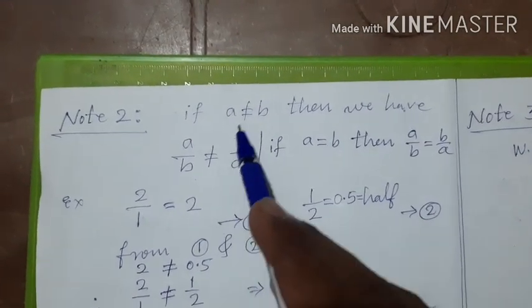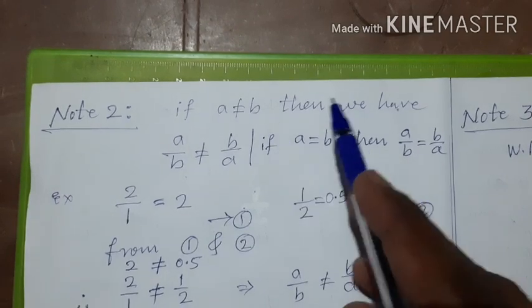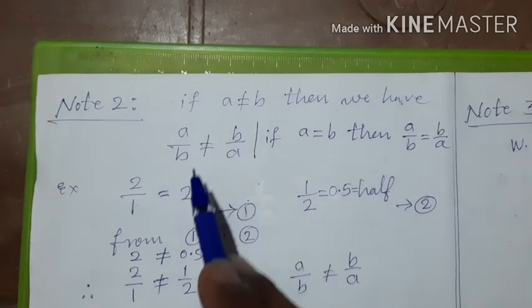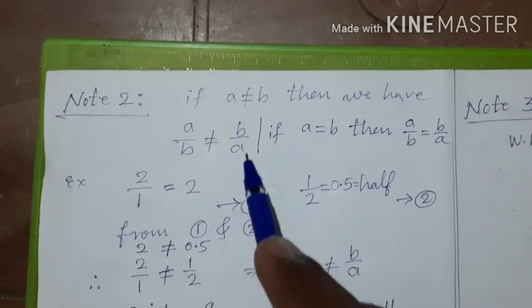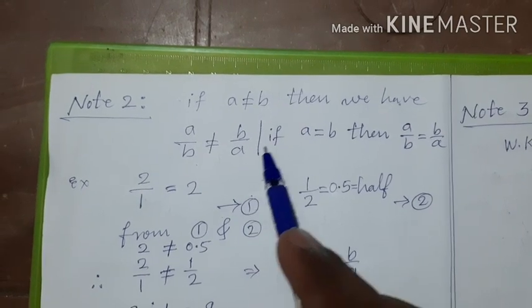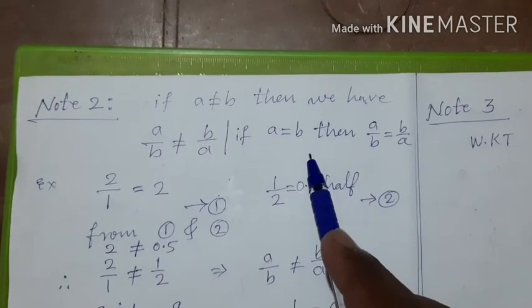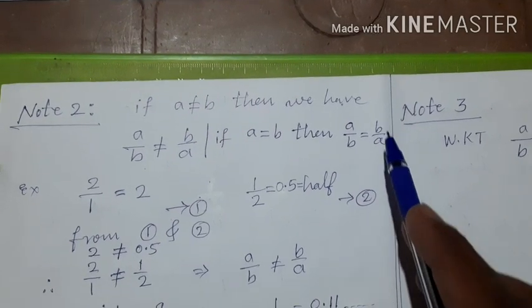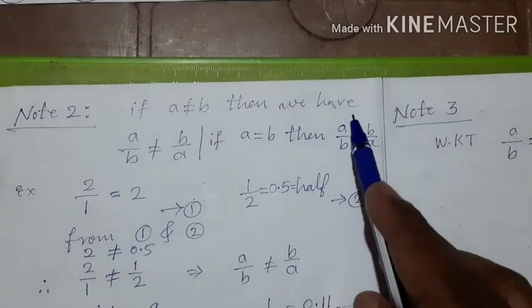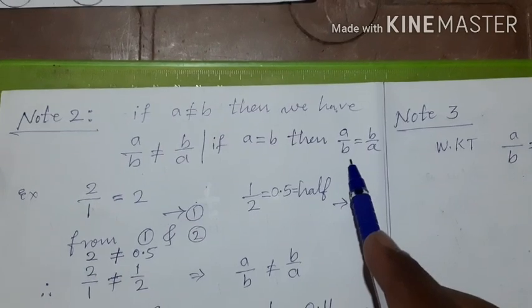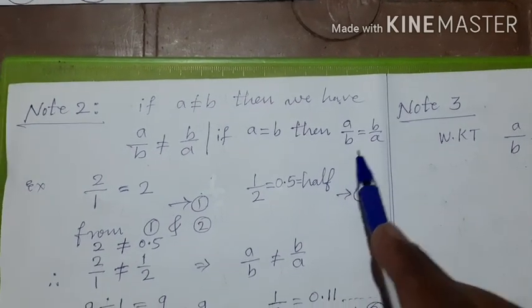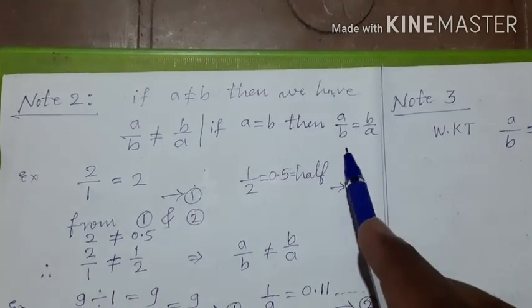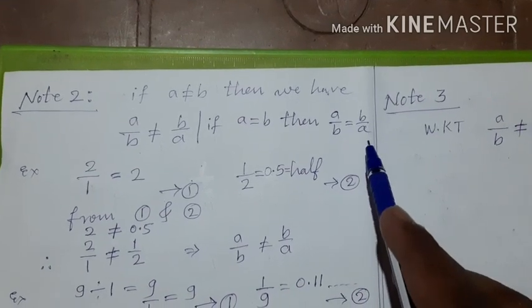If A is not equal to B, then we have A by B is not equal to B by A. But if A is equal to B, then A by B is always equal to B by A. If A is also 4, B is also 4, then 4 by 4 is equal to 4 by 4. 4 by 4 is 1 and 4 by 4 is 1.